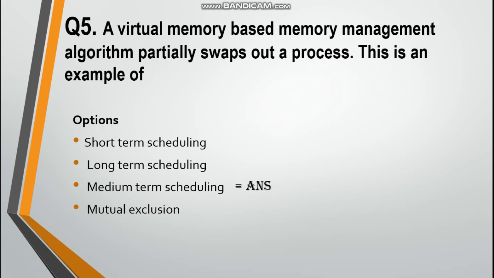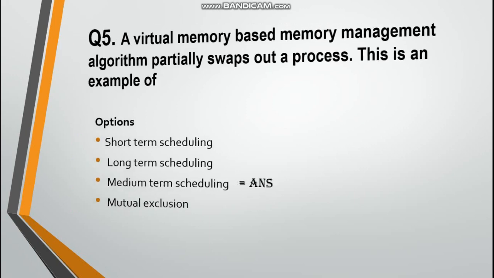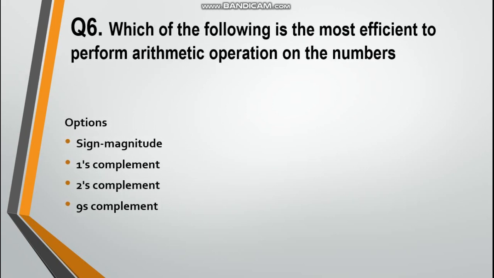Answer is medium term scheduling. Next question is, which of the following is the most efficient to perform arithmetic operations on the numbers? First option is sign magnitude, second option is one's complement, third option is two's complement, fourth option is nine's complement.